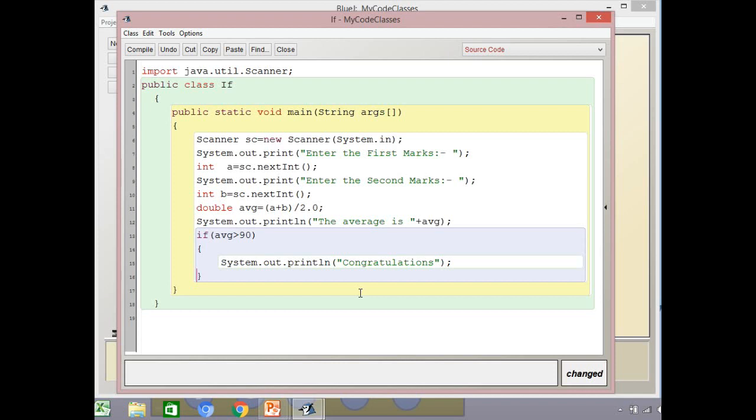So if the condition is satisfied, then the block needs to get executed. It is not just a single statement, it is all the lines which are inside it. But here, as I said, we don't need to put a curly brace. Why? Because it is just a single line of code. So even if I remove it, it is not going to make any difference. I'm removing it, I'm compiling it. Just like the previous time, it shows no syntax error. I'm going to run it.